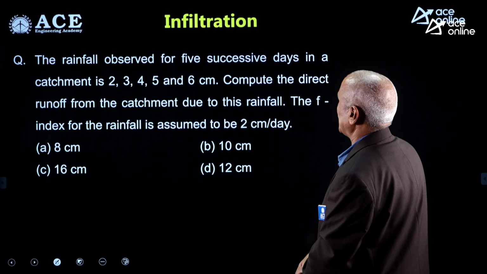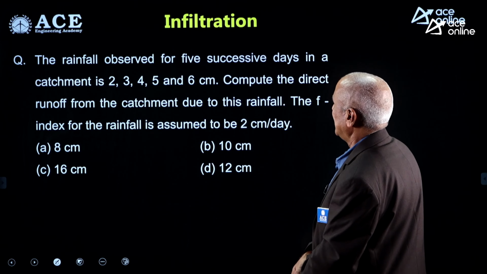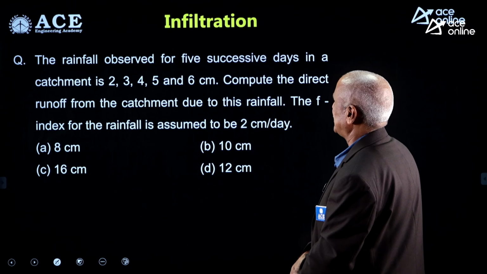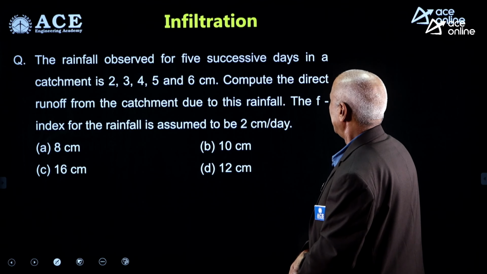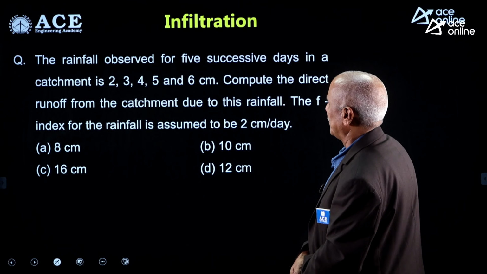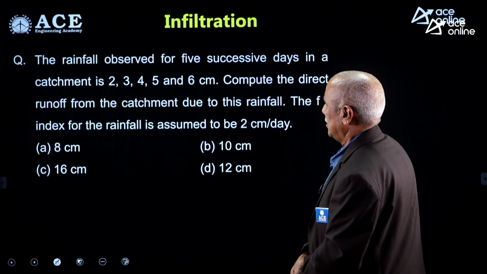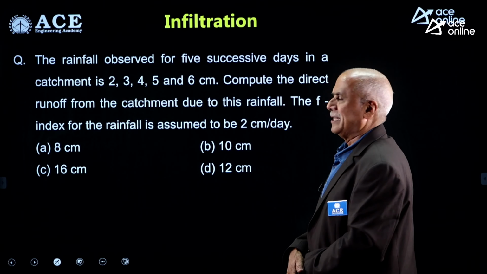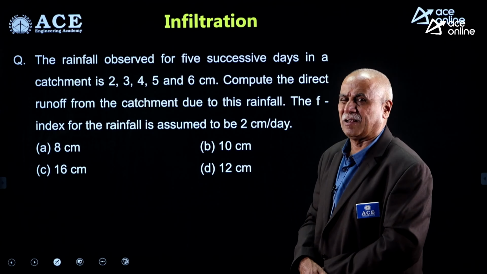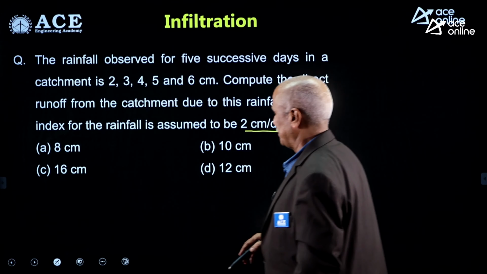The rainfall observed for 5 successive days in a catchment is 2, 3, 4, 5, 6 centimeters every day. 5 successive days. Compute the direct runoff from the catchment due to this rainfall. The phi index of the rain, that is nothing but infiltration capacity of the soil, is assumed to be 2 centimeter per day.